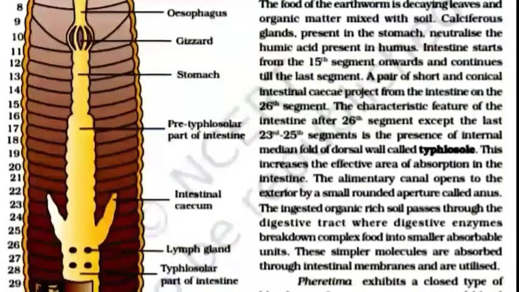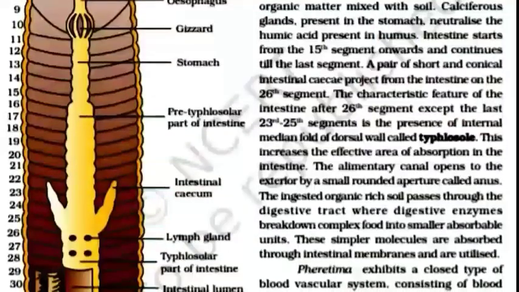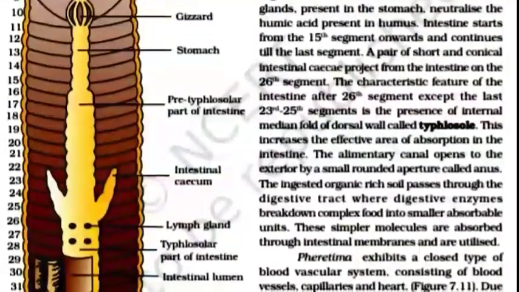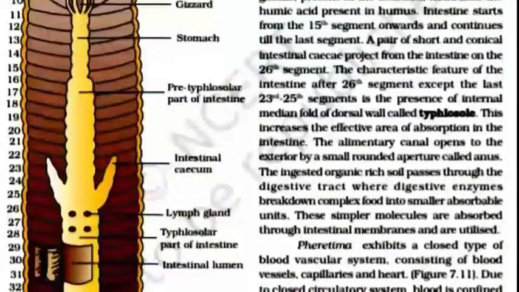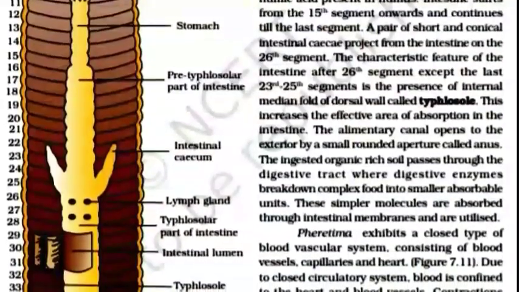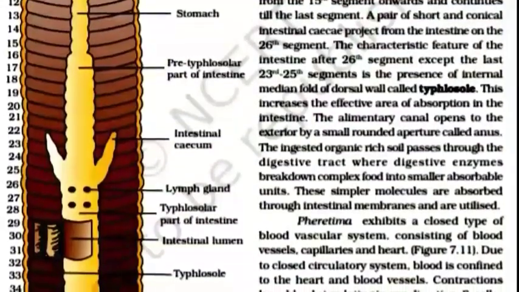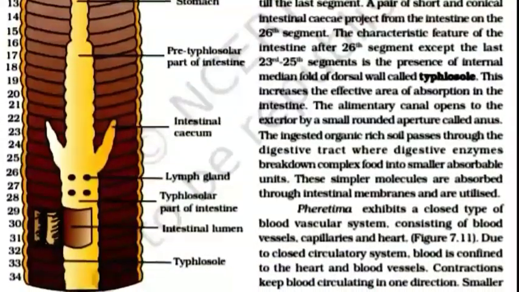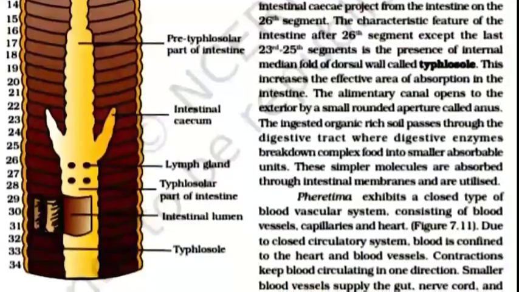The characteristic feature of the intestine after the 26th segment, except the last 23rd to 25th segments, is the presence of an internal median fold of the dorsal wall called typhlosole. This increases the effective area of absorption in the intestine. The alimentary canal opens to the exterior by a small round aperture called the anus.